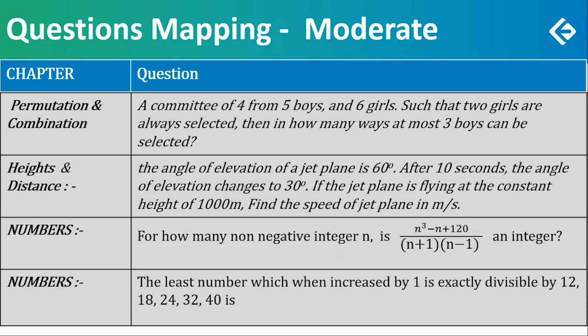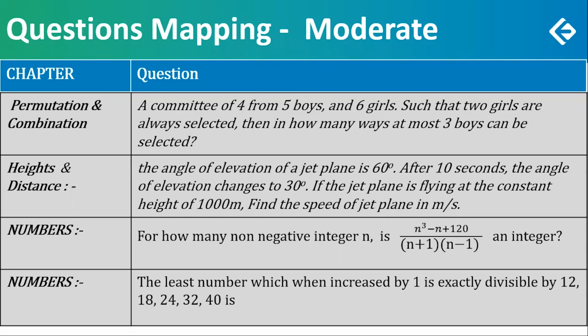Actually, this question was more of an easy category than a difficult one, just because of the situation, not because of the question itself. The angle of elevation of a jet plane is 60 degrees. After 10 seconds, the angle of elevation changes to 30 degrees. If the jet plane is flying at a constant height, find the speed.